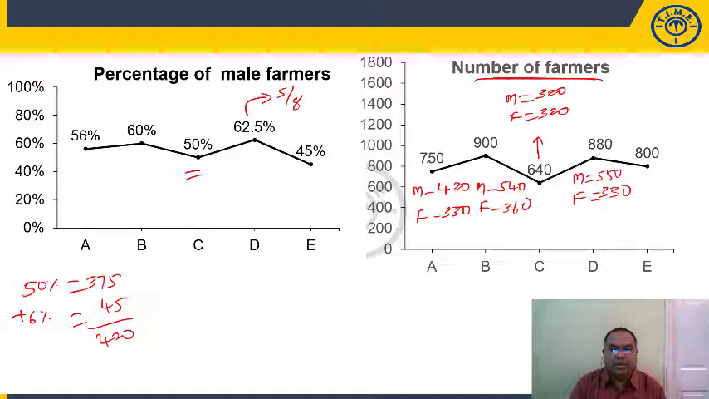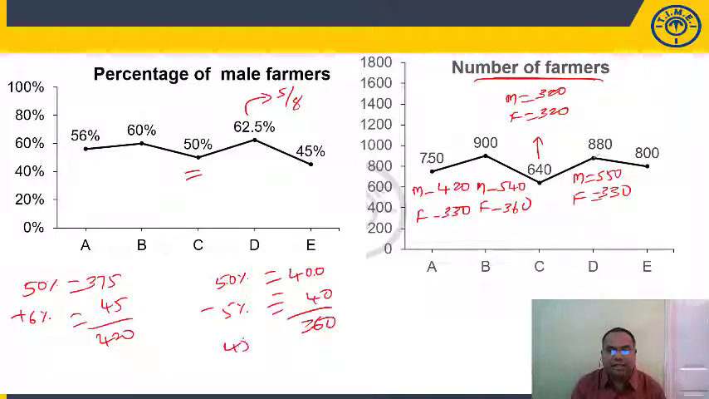800, 45%. 45% is nothing but 50% minus 5%. 800, 50% is 400. Minus 5% is, put a point here, 40. 400 minus 40 is 360. This is 45%. So 360 are male farmers in 800. 800 minus 360, female farmers are 440.